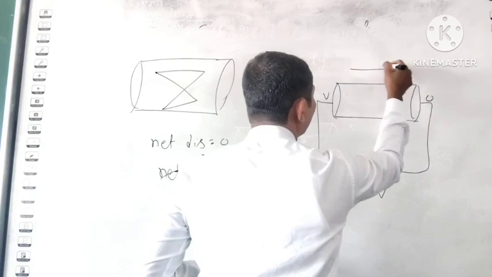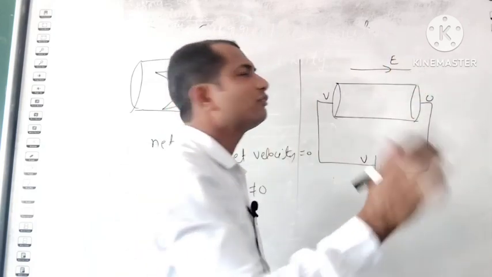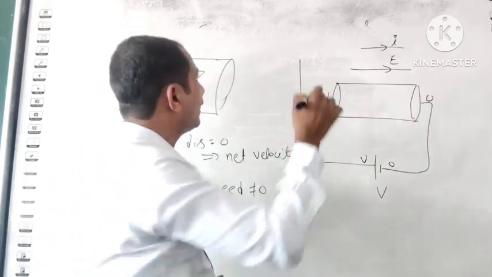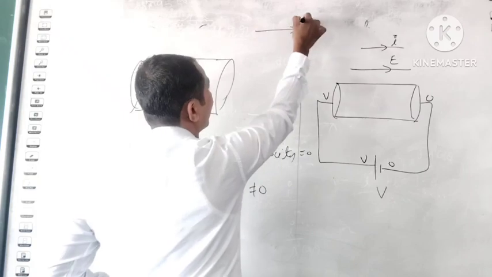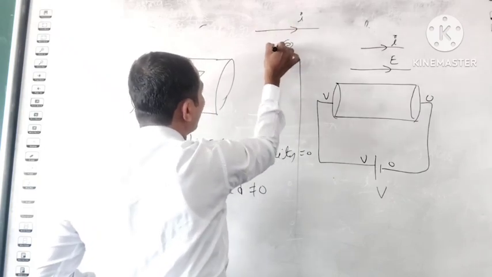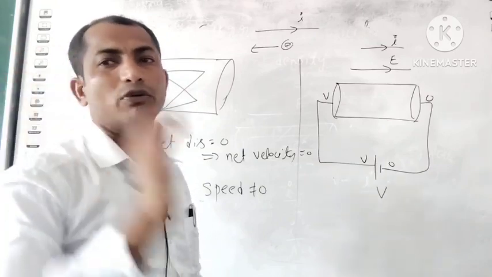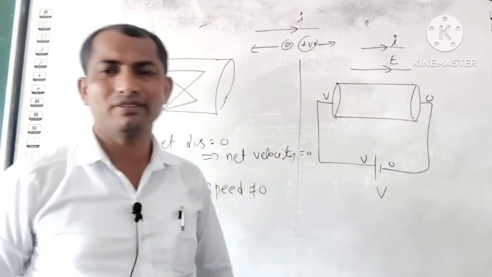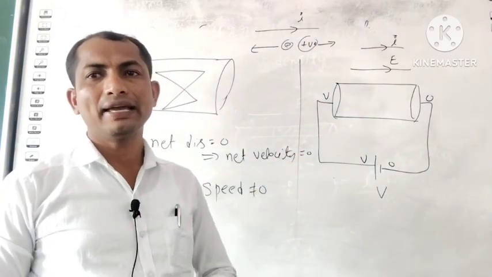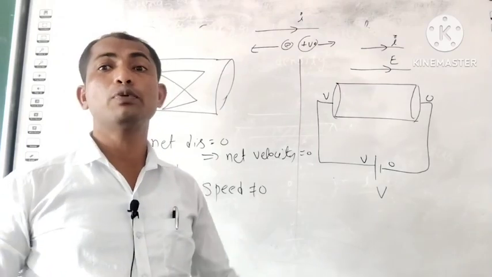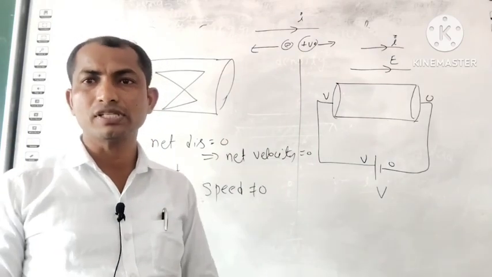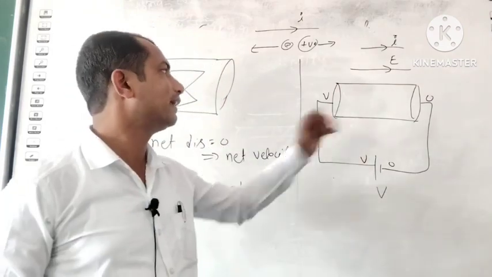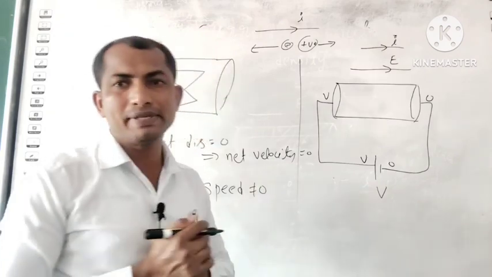Now the electric field direction is this one, and the current flow direction is also the same. But we already know that if current is moving in this direction, to the right side, the electrons will be moving in the opposite direction of the current flow. But positive charges move along the current direction. Clear? Electrons move opposite to the current, and positive charges move along the current flowing direction only.